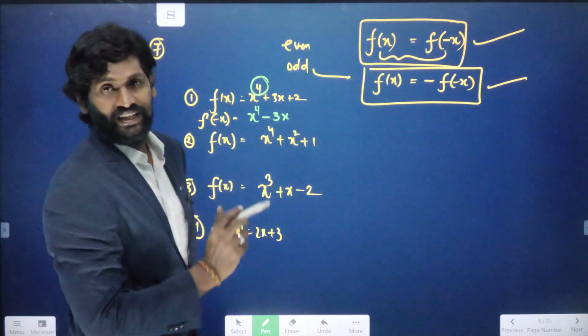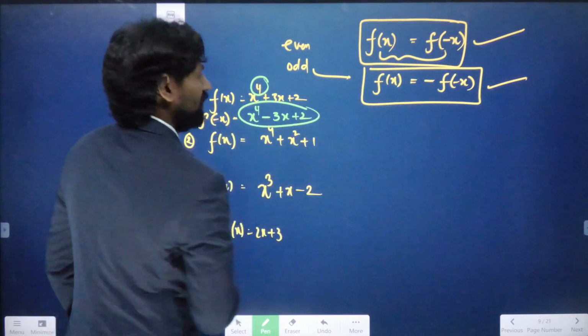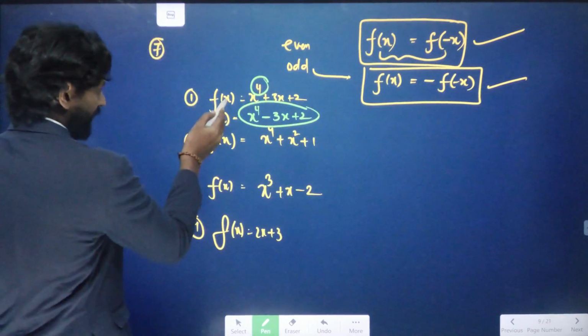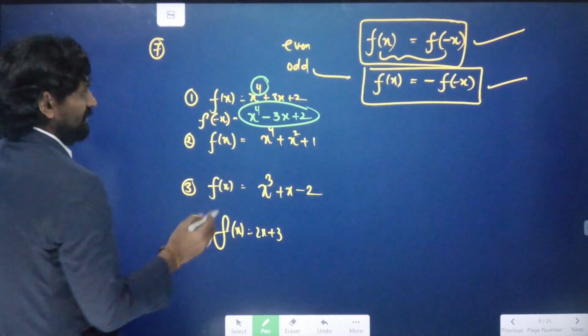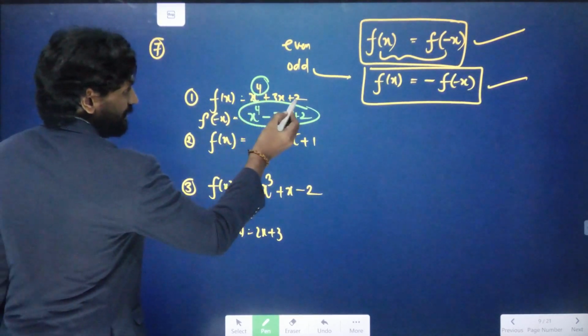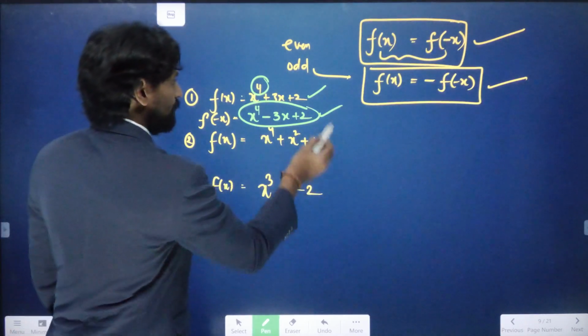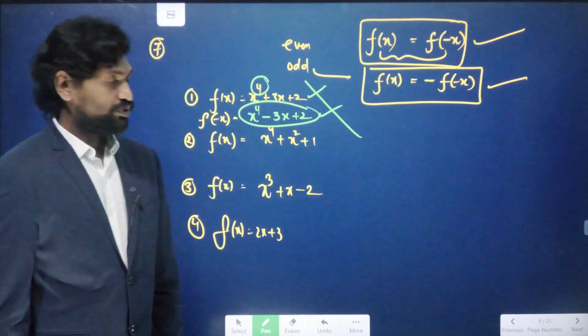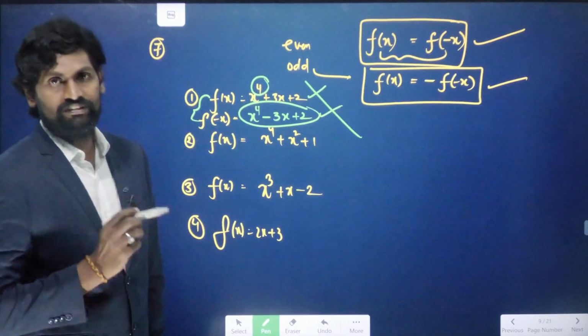3 into minus x is nothing but minus 3x plus 2. Next, coming to f of x value and f of minus x value, are both the same or different? x to the power of 4 plus 3x plus 2 and x to the power of 4 minus 3x plus 2 are both not the same. So we can say this is an odd function, not an even function.